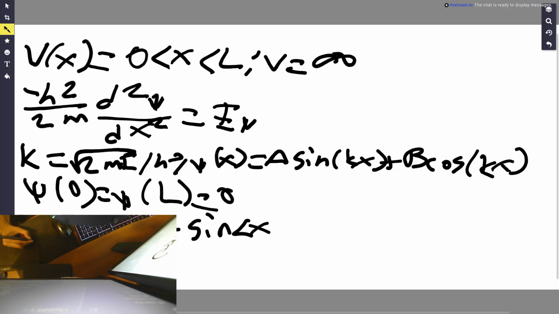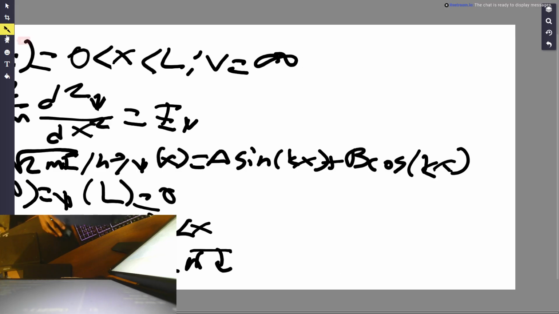So we let psi of L be equal to 0, which is sine of KL, which equals n times pi, where n can just be 1, 2, 3, and so on and so forth.